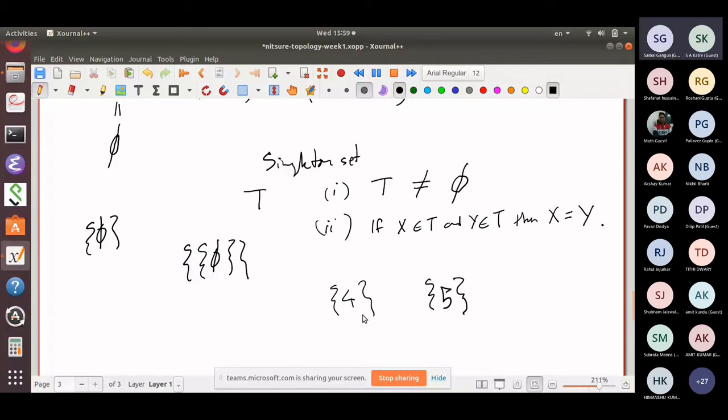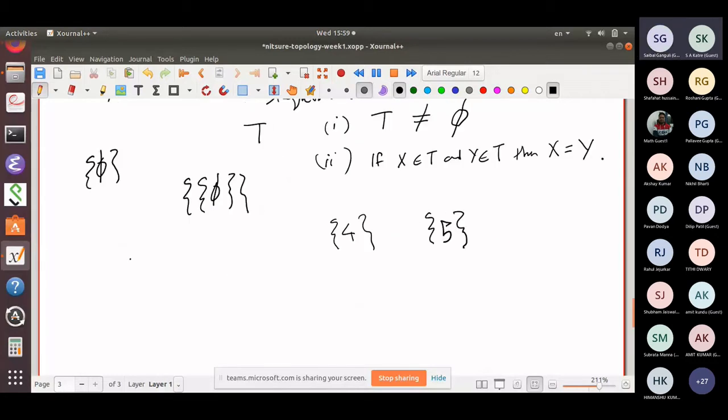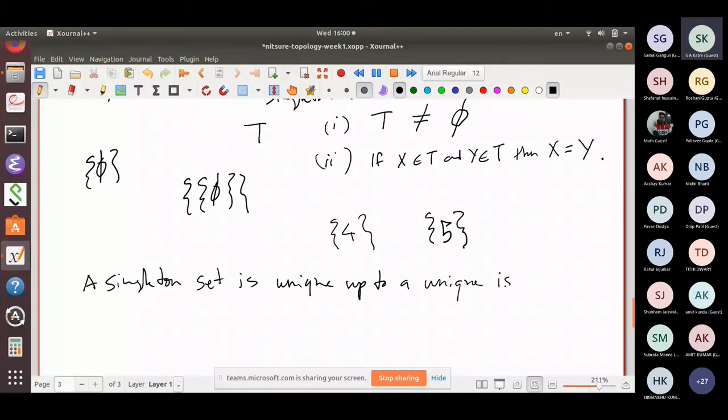But given any two singleton sets, there's a unique bijection between them. So a singleton set is unique up to a unique isomorphism. Did you understand the notion of unique up to unique isomorphism?